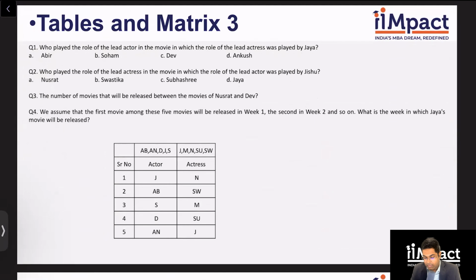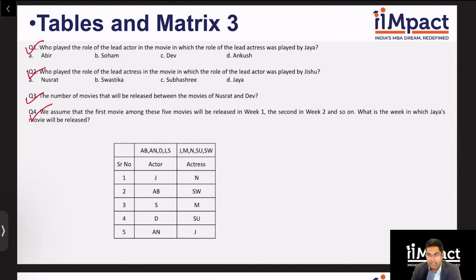Who played the role of lead actor in the movie where the lead actress was Jaya? So Ankush. Ankush is my answer. Who played the role of lead actress in the movie where Jishu was the lead actor? Nusrat. Nusrat is my answer. Number of movies that will be released between Nusrat and Dev. 2 movies. Nusrat is first, Dev is fourth. We assume that the first movie among these 5 movies will be released in week 1, second in week 2, and so on. What is the week in which Jaya's movie will be released? Week 5. Very straightforward. Right?